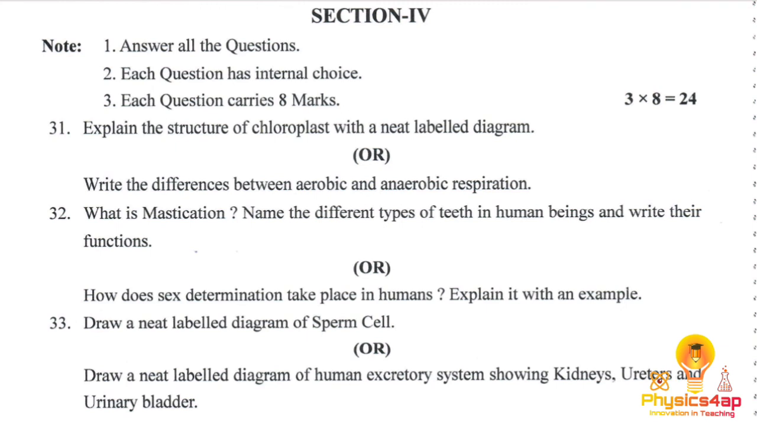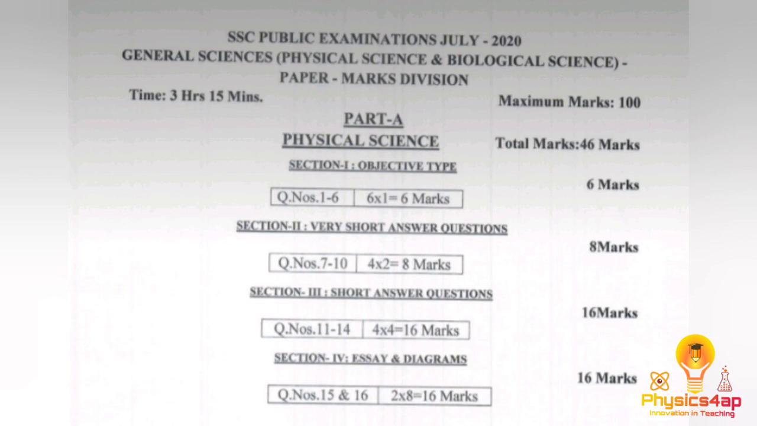So this is about the whole model paper of physical science and biological science, which consists of 100 marks. I hope you understand well and prepare well for your examinations. So we have time up to July. Schools won't be open until October, so you can clarify your doubts easily. You can just give a message, or mail me, or WhatsApp me, and your doubts will be clarified.